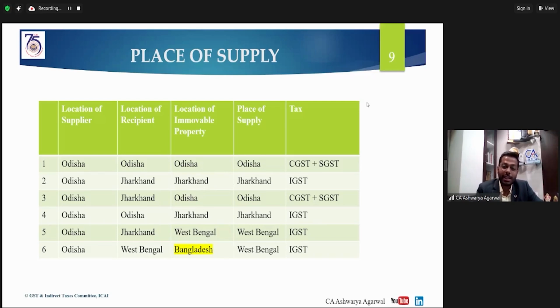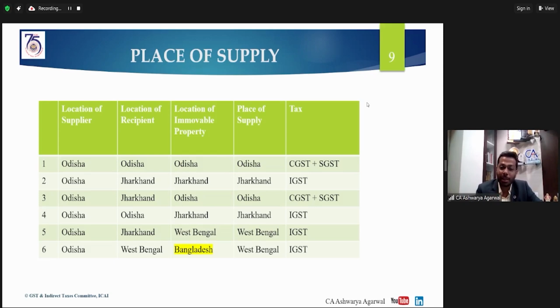Now the sixth situation, which is a very critical situation, where the supplier is in Odisha, the recipient is in West Bengal, but the construction service is being provided in Bangladesh. That is outside India. But both the supplier and recipient are in India. So what will be the place of supply? Whether this is an export of service?